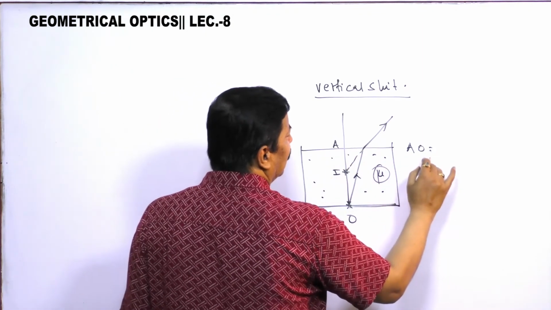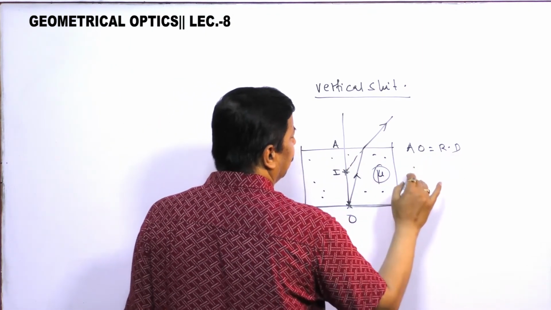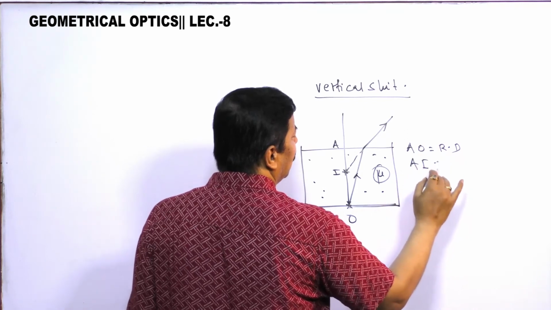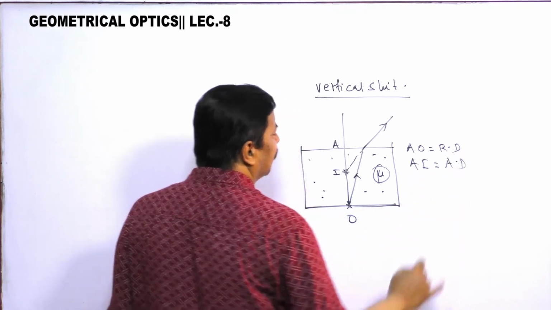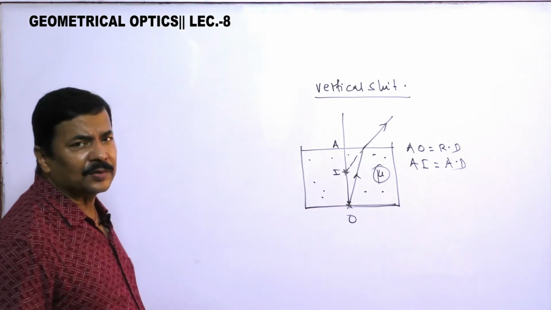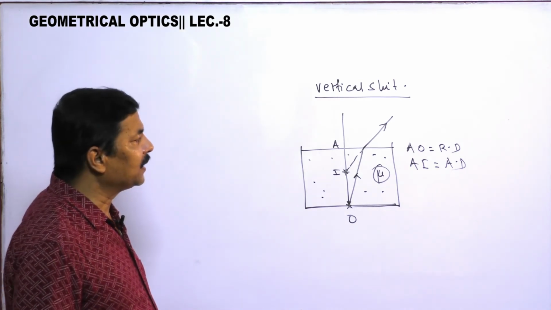AO is the real depth, and AI is the apparent depth.